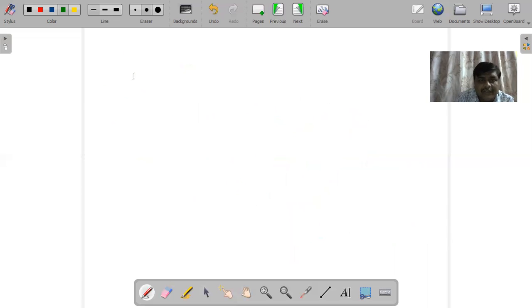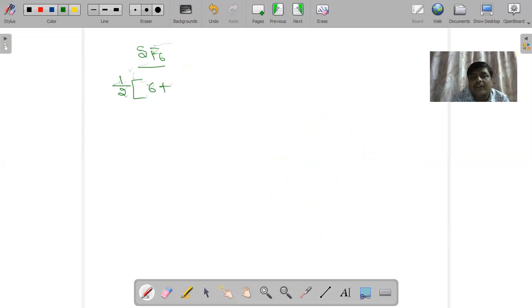Next, I will take another example, that is SF6, sulfur hexafluoride. What is the central atom in SF6? That is sulfur. So I'm using this formula, half into: sulfur belongs to 6th A group or 16th group, so we are having 6 valence electrons.